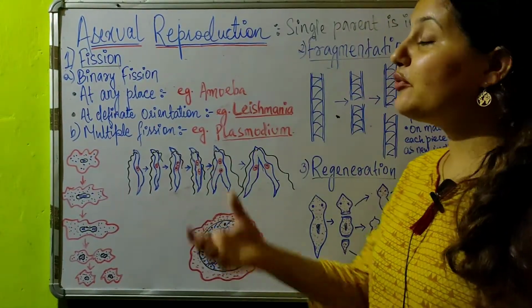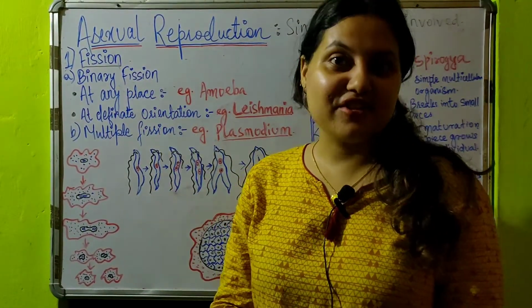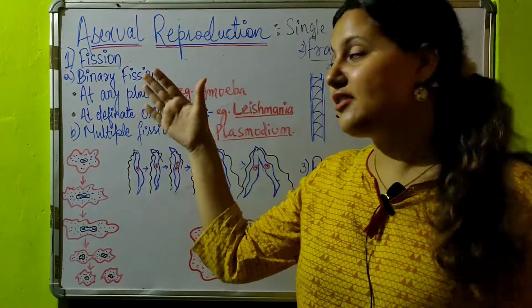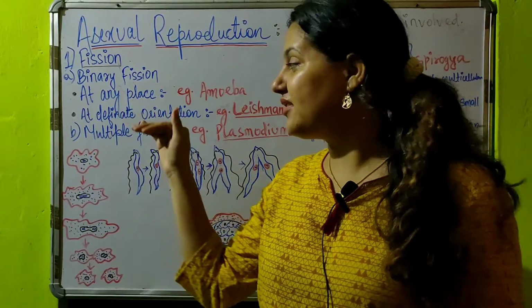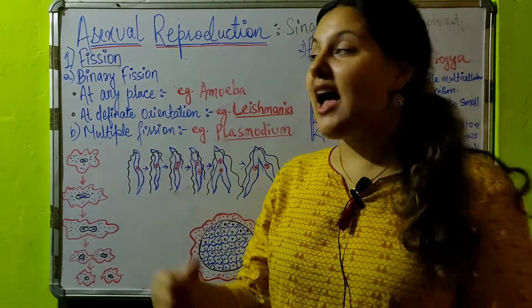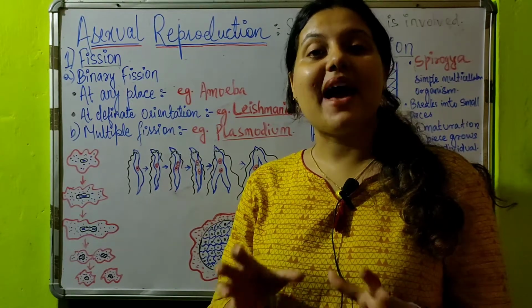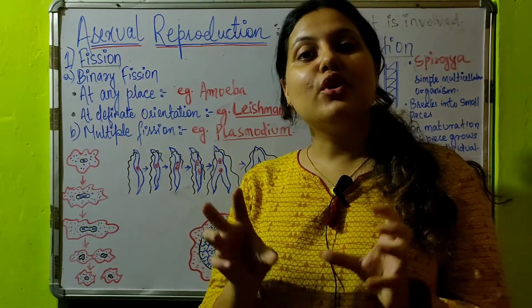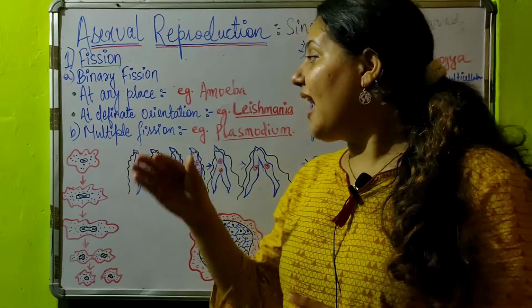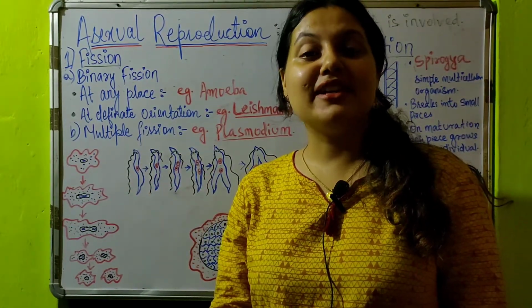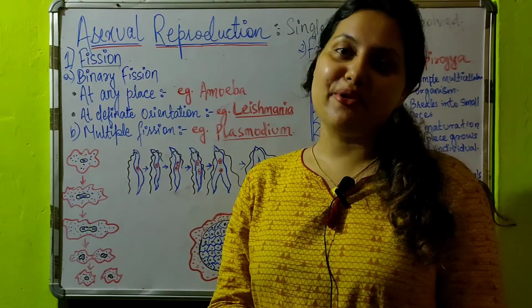Now, coming to the first type of asexual reproduction, that is fission. Fission is again divided into two types, that is binary fission and multiple fission. Binary fission is a type of fission in which a parent cell divides into two daughter cells. And multiple fission is a type of fission in which a parent cell divides into multiple daughter cells.